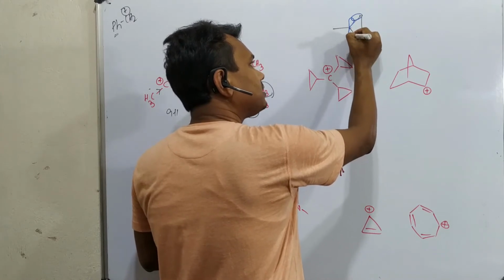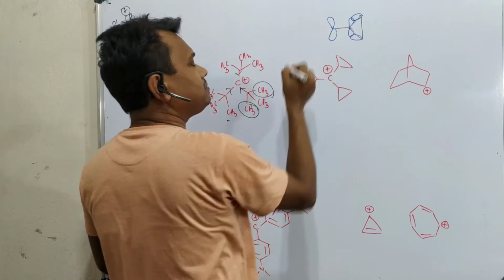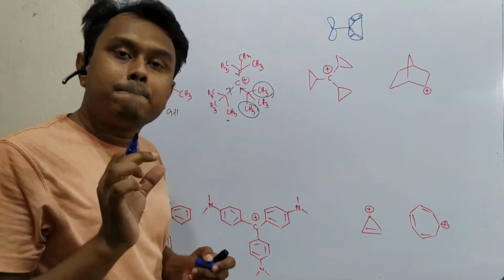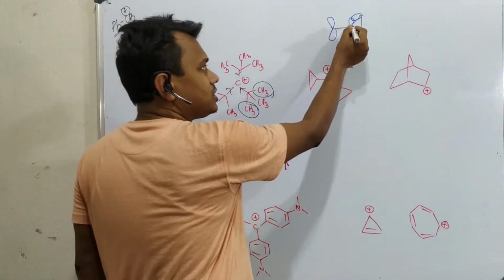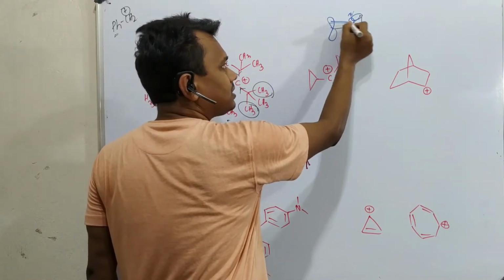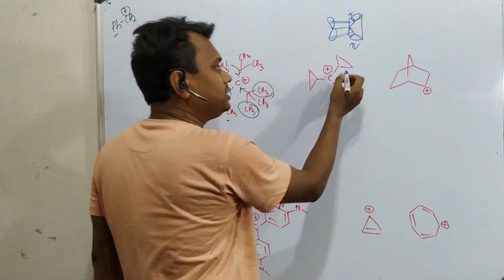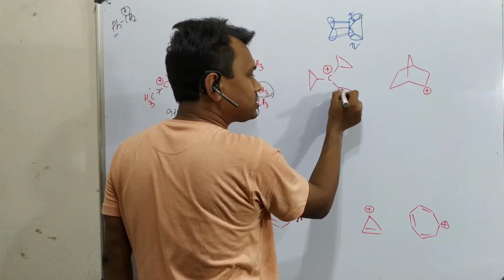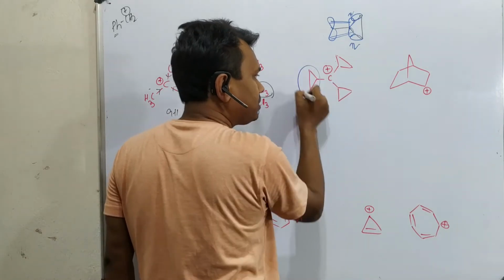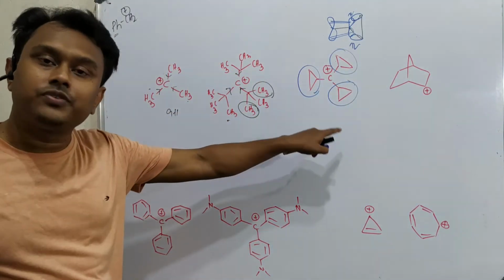Not like that. This is this one. So here the p orbital means actually carbocation means vacant p orbital having the positive charge. And these are actually filled bond pairs, so they can undergo resonance, means combine, and in this way, see, 3 resonance, 3 stabilization options are possible because 3 cyclopropane rings are there. So that's why this is significantly stable.